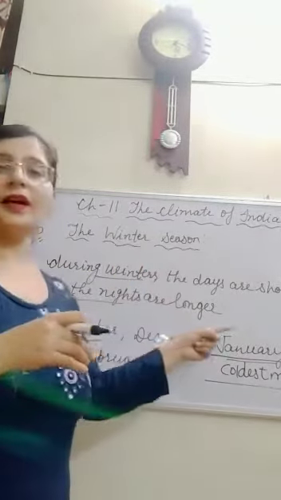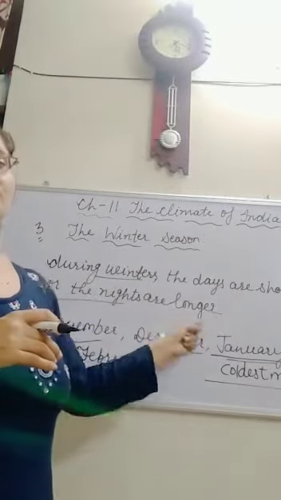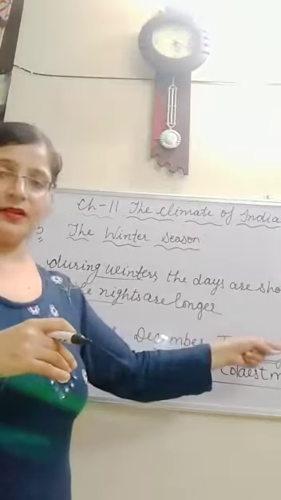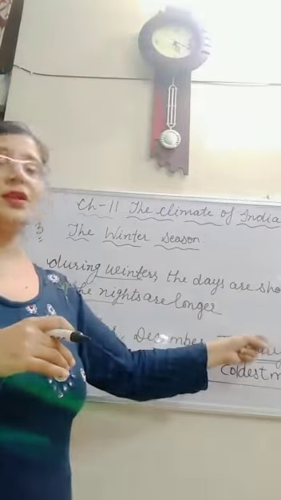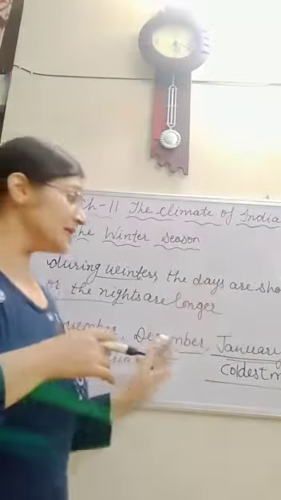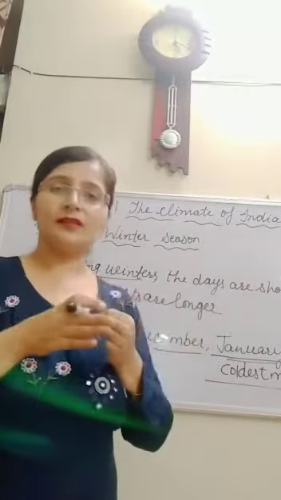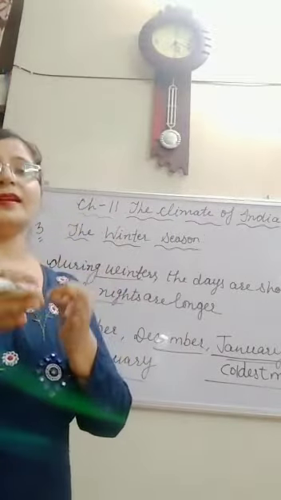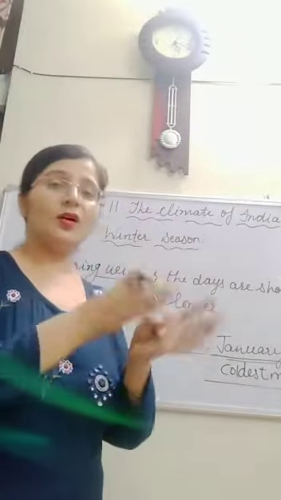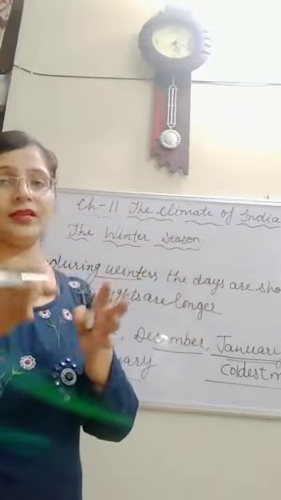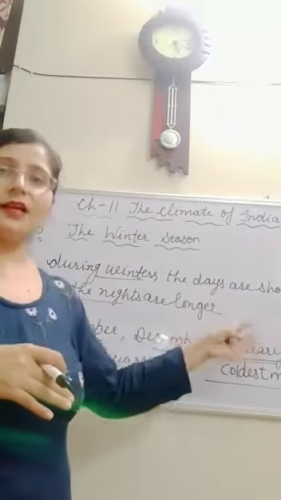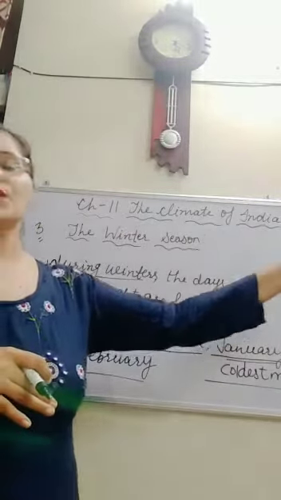By the end of October, the days begin to get shorter and the nights become longer. And that is one of the main reasons. The rays of the sun get inclined, and as a result the air starts getting cool.